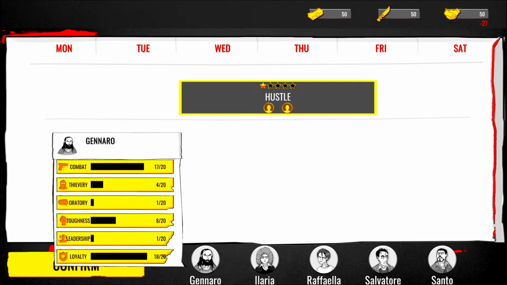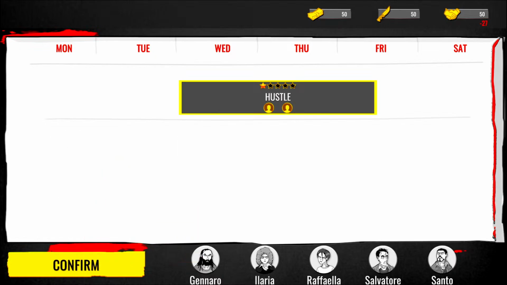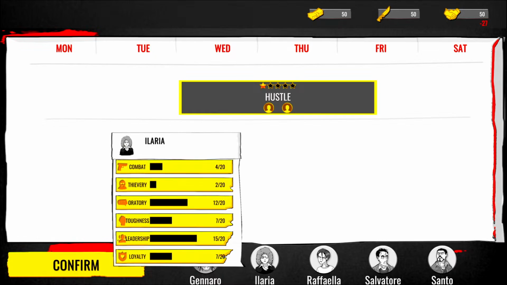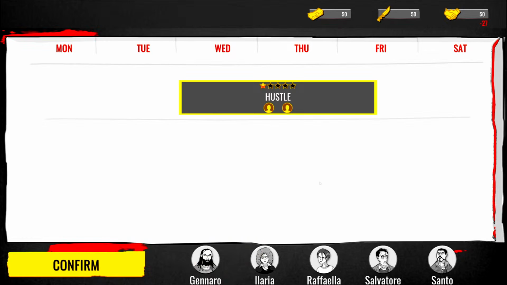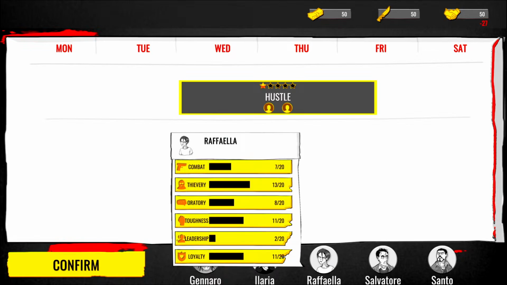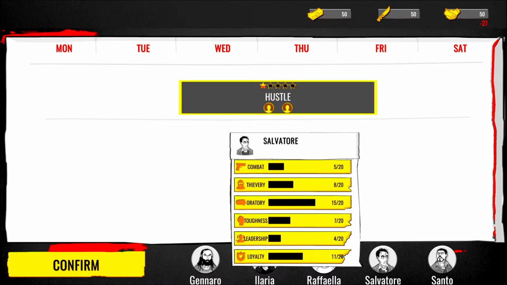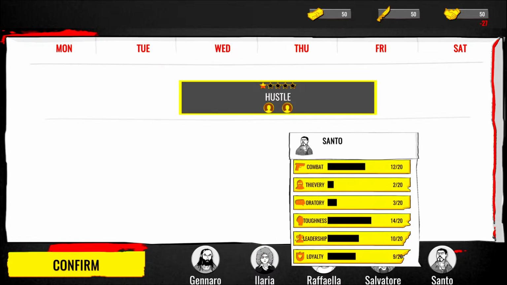And when you hover over Gennaro, you can see what his combat, thievery, oratory, toughness, leadership, and loyalty are. And then when you hover over Ilaria, combat, she's not that good, thievery, oratory, toughness, leadership, loyalty. Rafaela, thievery, loyalty, you see what he's good at. Salvatore, oratory and loyalty.